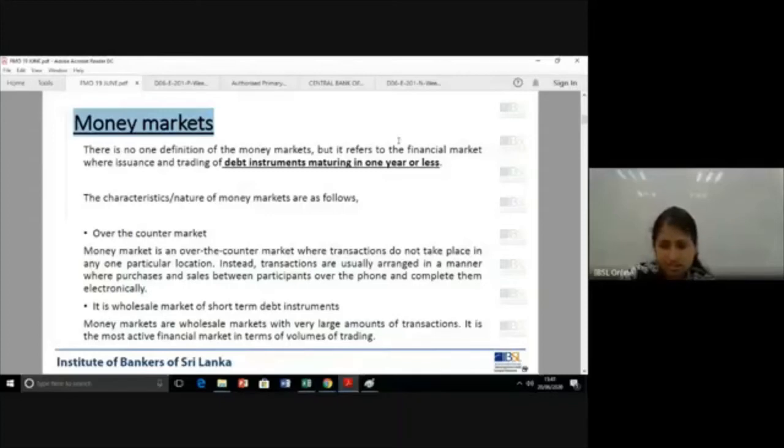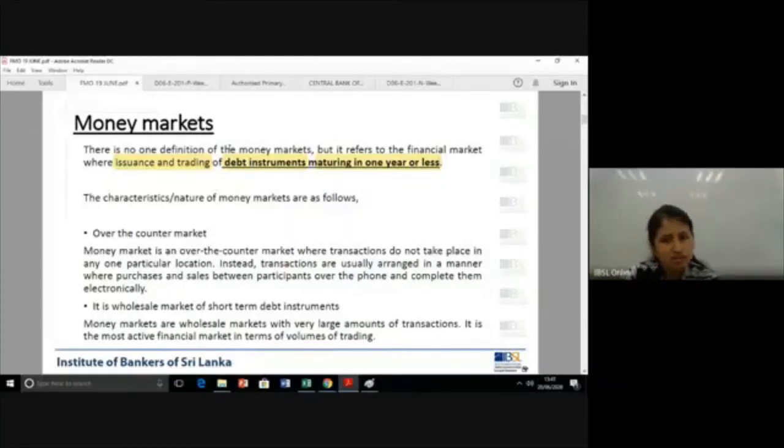Okay, so in this one particular line, I ask you to highlight: issued and traded, debt instruments, maturing less than 1 year. These three are the keywords. Now, why do I stress debt instruments?